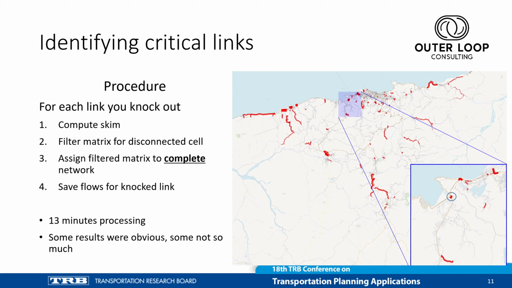The results on the map look like a weird traffic assignment plot, but it is quite telling. Some of the results were obvious, like bridges, but others, such as this major roundabout here in the zoom, were quite surprising. It just goes to show that if a small piece of the network is disconnected, an entire region of the city might end up being isolated.